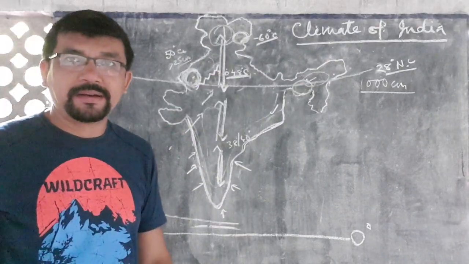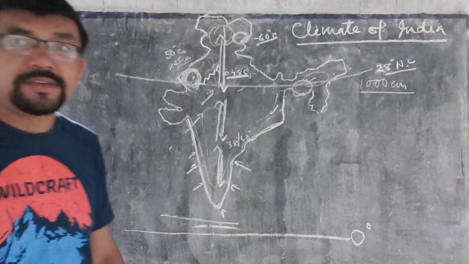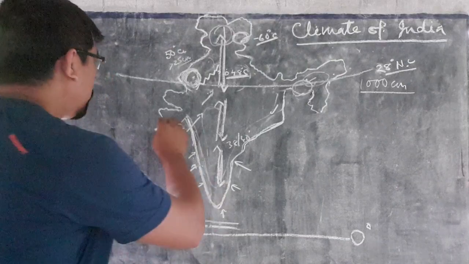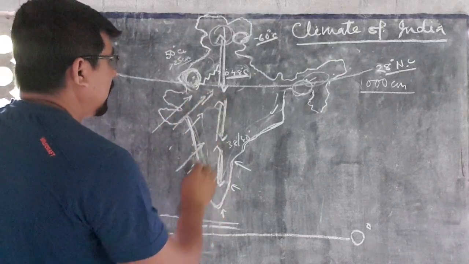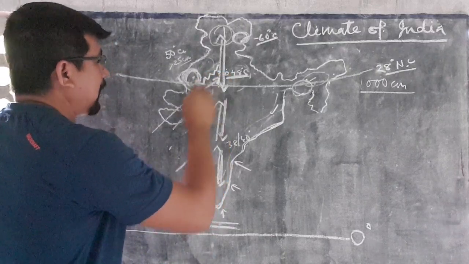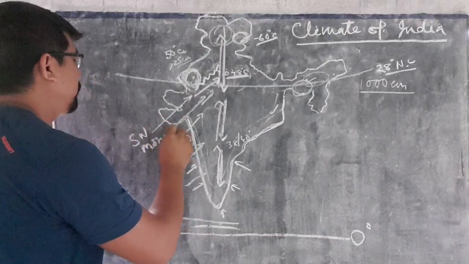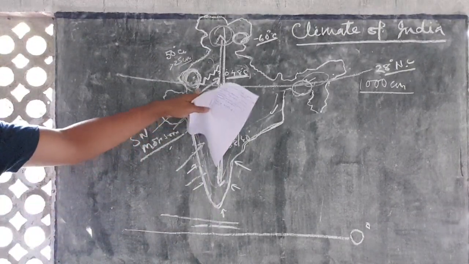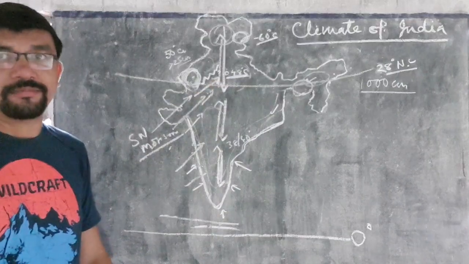And on the other hand, the Aravalli mountain is located in the same direction as the southwest monsoon wind. The southwest monsoon wind is going in this direction in India. So this Aravalli mountain is located in the same direction as the southwest monsoon. Therefore, rainfall does not occur over Rajasthan in this season.